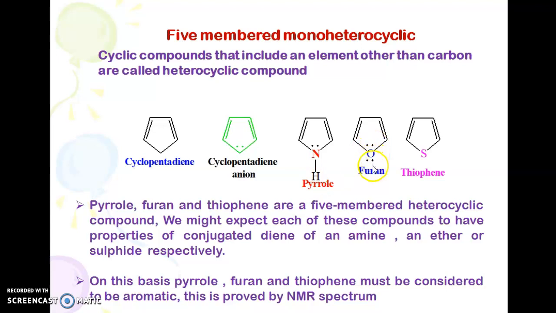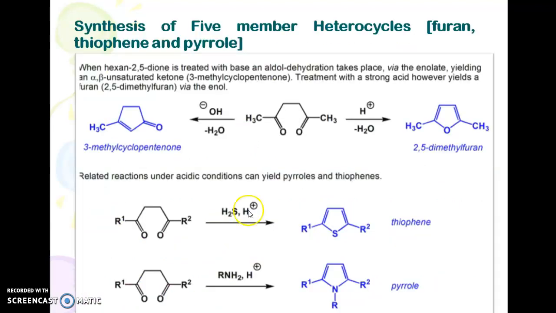One more example is pyrrole, nitrogen which is bonded to hydrogen. This is furan, this is thiophene. S is thiophene, oxygen is furan, and this is pyrrole. Pyrrole, furan, and thiophene are 5-membered heterocyclic compounds, and we can consider the properties of a conjugated diene of an amine, an ether, or a sulfide respectively. On this basis, pyrrole, furan, and thiophene can be considered aromatic, which has been proved by NMR spectrum.